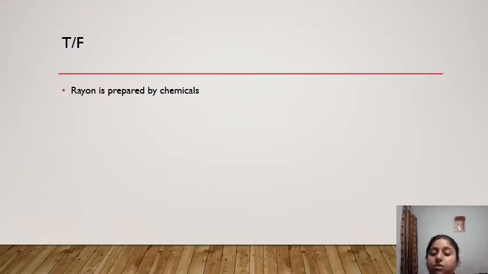So now here is one question in front of you. The rayon is prepared by chemicals, yes or no? True or false? Yes, so the rayon is prepared by the chemicals. Yes, different chemicals, wood pulp. So this statement is true.